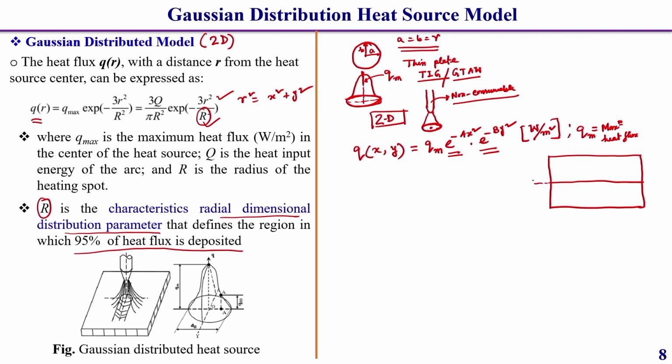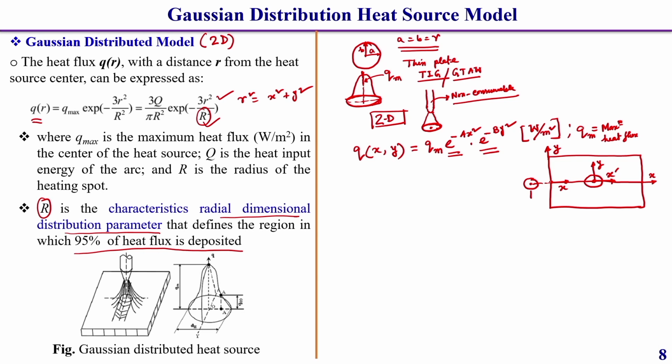Let us see, here the heat source starts from here. Let us consider this is our x coordinate and this is our y coordinate. After some time, the moving coordinate heat source has a coordinate system which is moving, let us say x dot, and this is your y.